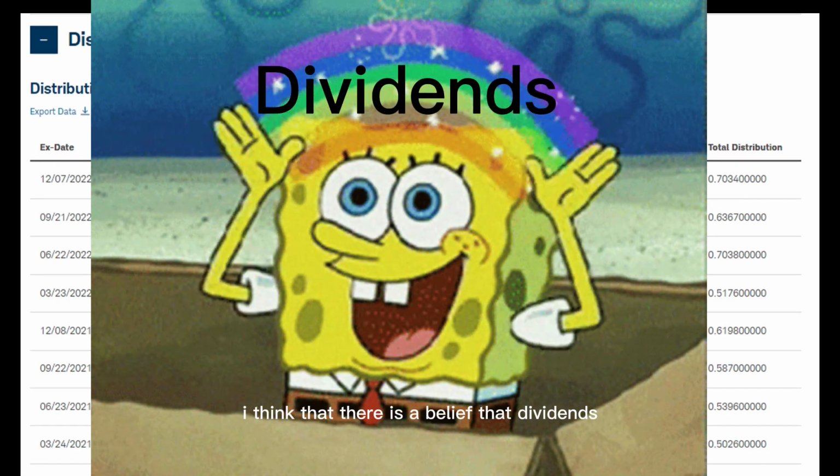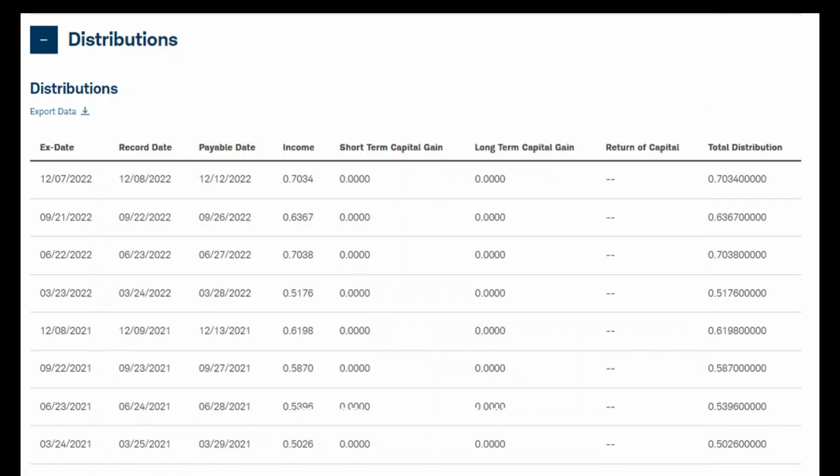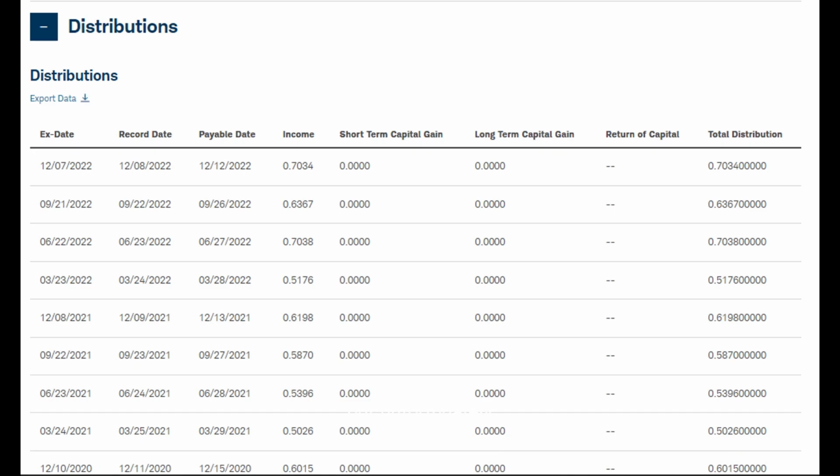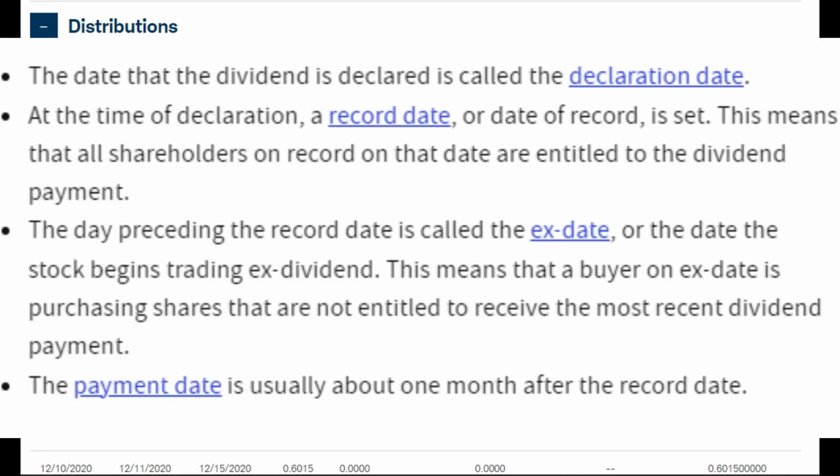I think that there is a belief that dividends have some sort of mystical, magical, mathematical power, but unfortunately that is a misconception. When a company or ETF pays a dividend, it goes through a couple stages that you can see outlined here. First, there is a dividend declared called the declaration date. The declaration date states how much the dividend will be, when the stock or ETF will go ex-dividend, the record date, and the payable date.